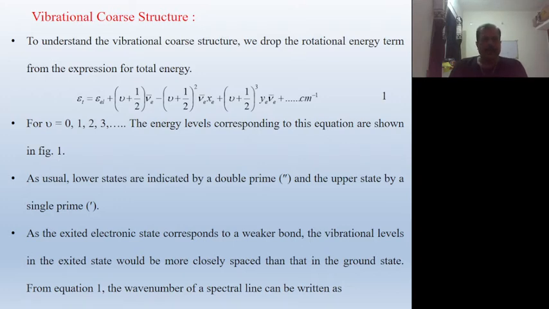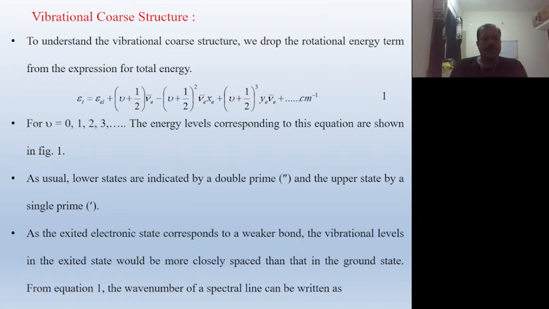As the excited electronic state corresponds to a weaker bond, the vibrational levels in the excited state would be more closely spaced than those in the ground state.